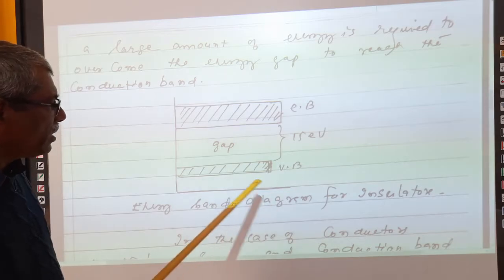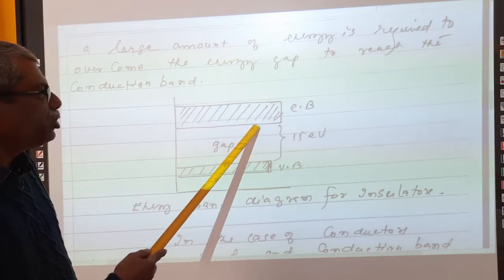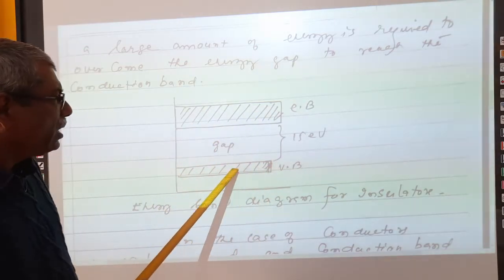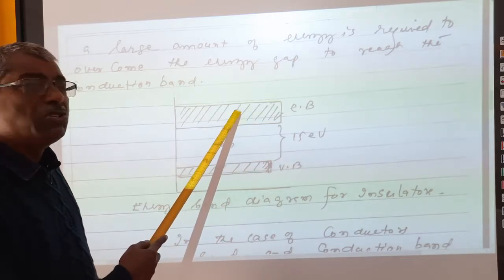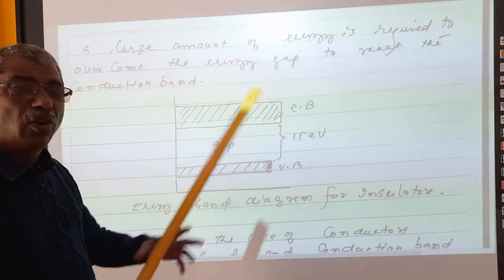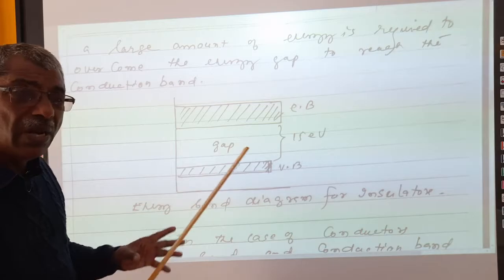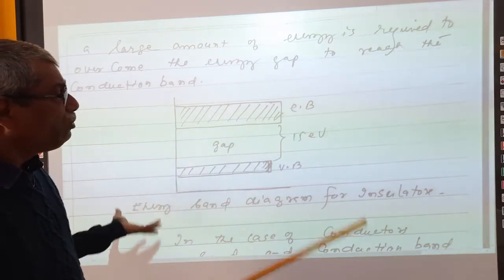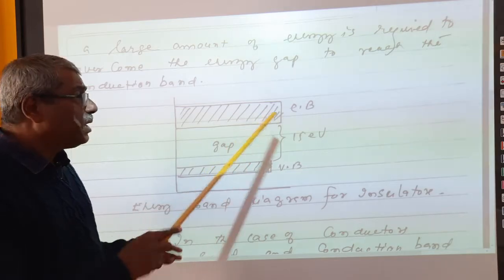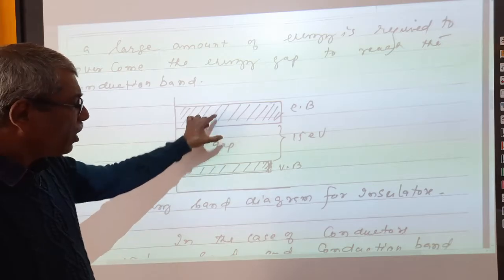You will always see that the width of the valence band is very small and the conduction band is of large width, because the energy range of the conduction band is very, very high, since those electrons interact with so many free electrons or so many atoms outside. Therefore, the range of energy available to the free electrons will be very, very large. That is why the width is more. And here the width, as compared to this one, is less.